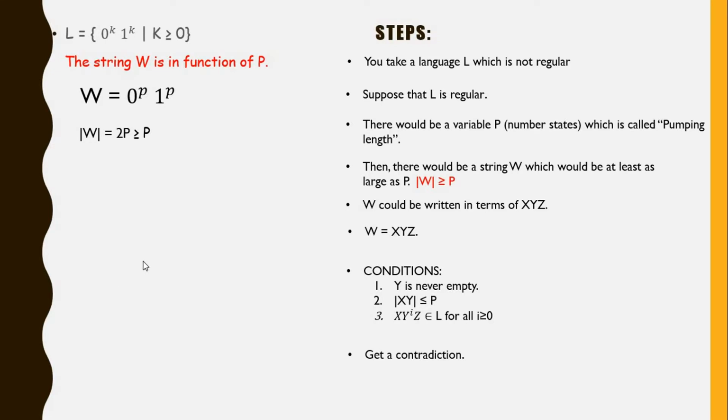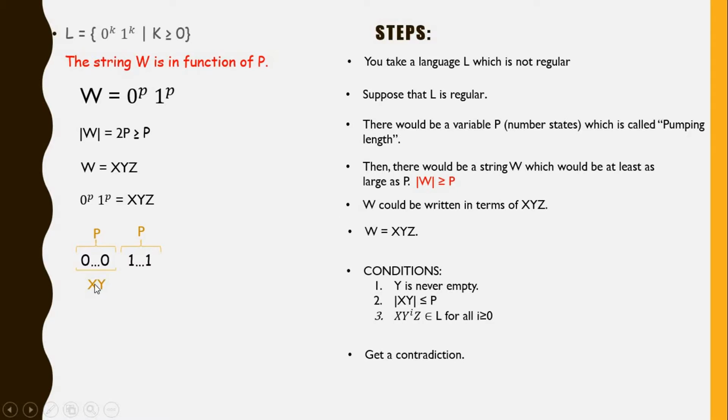Okay, let's write W in terms of XYZ. And this means that 0 to the P, 1 to the P is equal to XYZ. Now let's keep in mind the second condition, which is the length of XY is at most P, right? Now, what does this string look like if the length of XY is at most P? Well, this is what the string looks like.